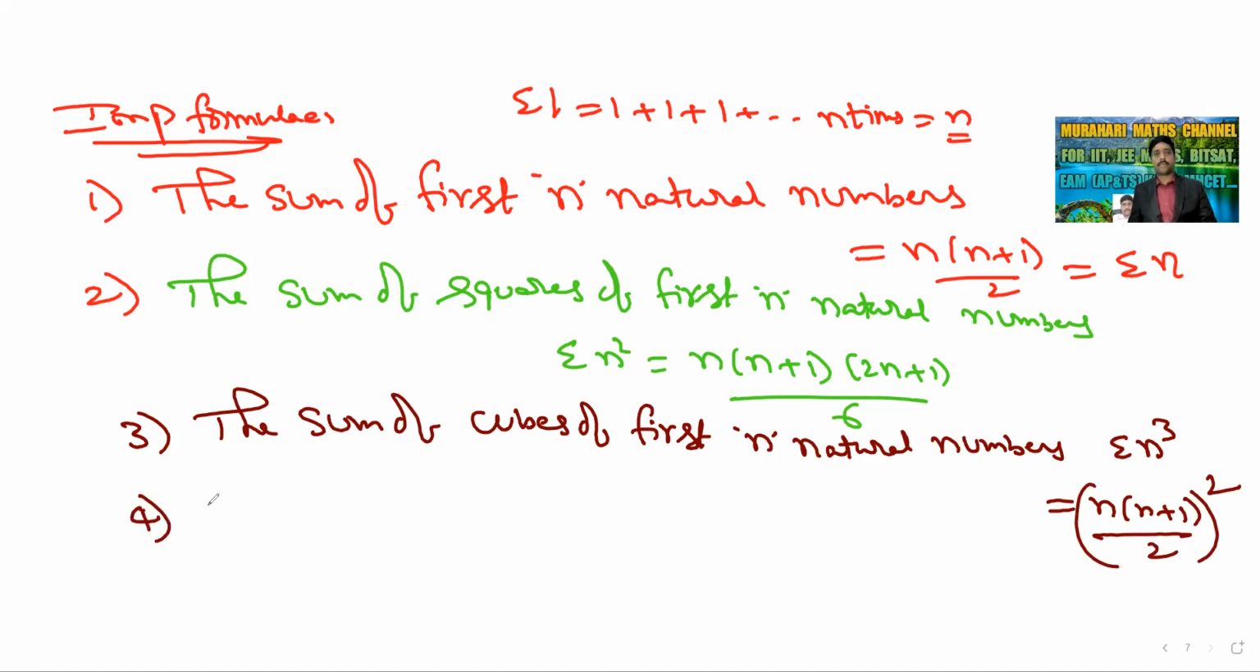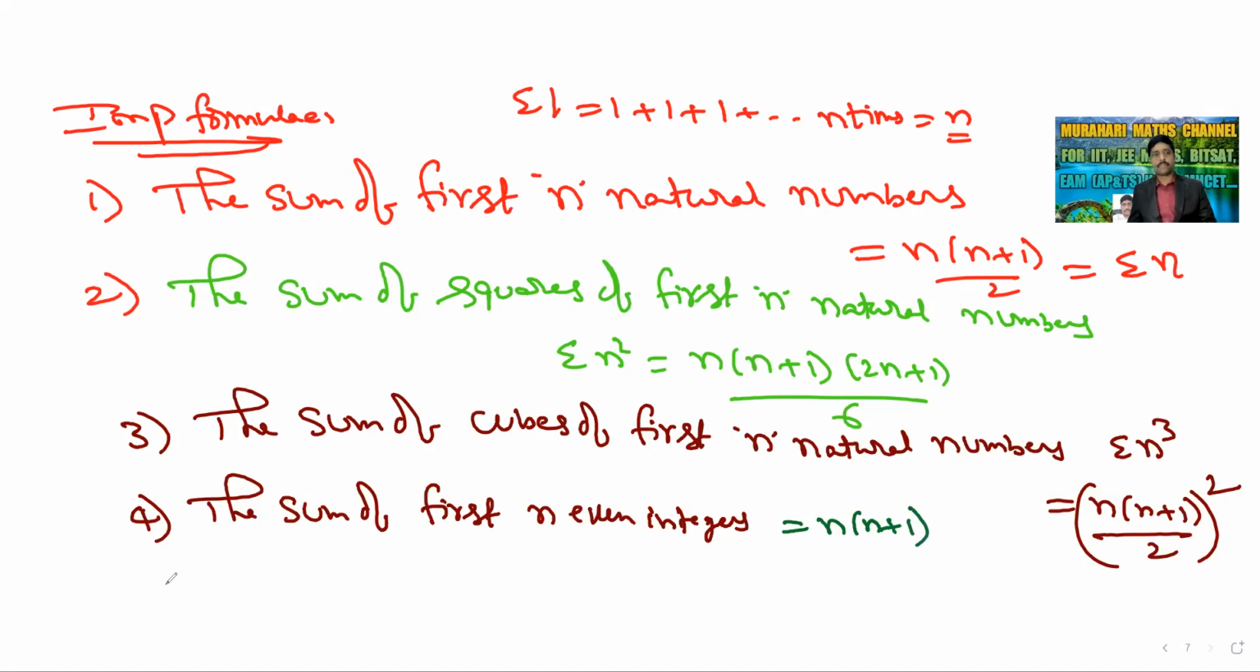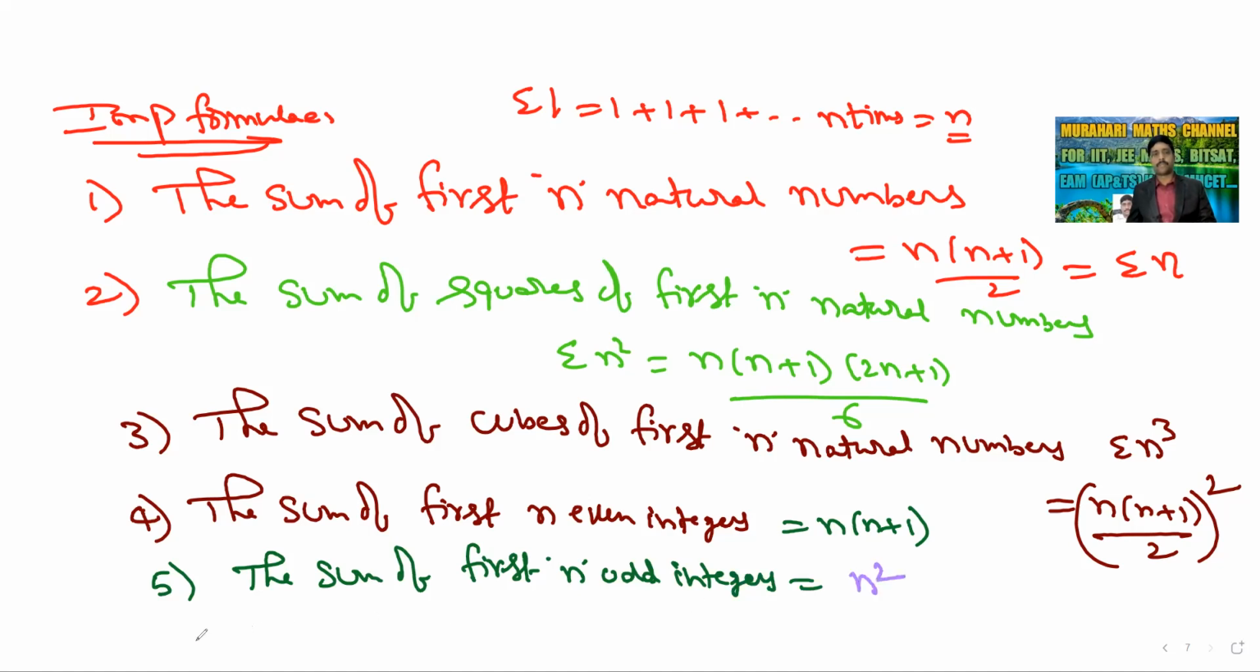Okay. The sum of first n even integers is n into n plus 1. The sum of first n odd integers is equal to n square. Most important formula.